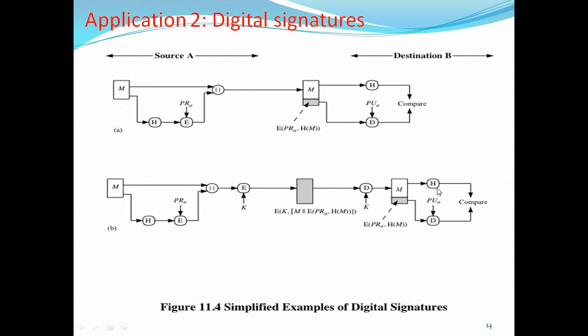Apply the hash function on the given message and you will get the hash code. The received encrypted hash code is decrypted with the public key of user A, because it was encrypted with the private key of user A. Then compare. If both are equal, then authentication is a success. So look into the figures carefully. These are all examples of authentication using digital signature.